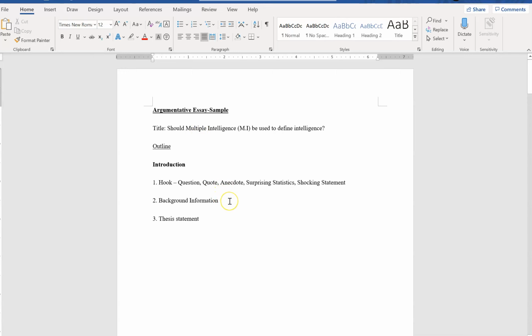Okay, after that is the background information, which is a brief explanation of what it is about today, and then what is your thesis statement. Thesis statement is very important. So in the thesis statement, you have to pick a stand and also state the 3 reasons why. Right? So this one should be in 1 sentence, and it is usually the last sentence of the introduction paragraph.